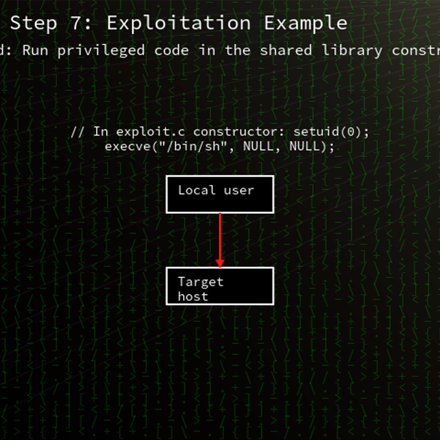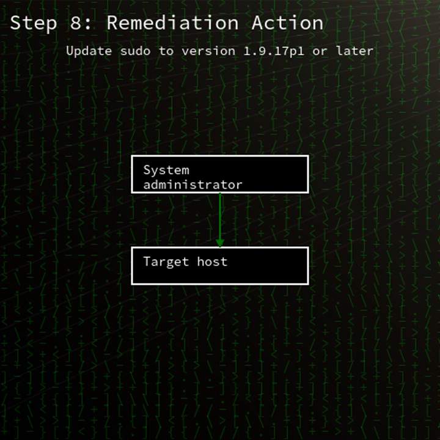If you're running sudo on Linux or macOS, you need to patch immediately. Update to version 1.9.17p1 or later. Review any automation or scripts that use -R or chroot, and lock down file permissions on chroot directories. As always, apply the principle of least privilege and monitor sudo logs for unusual activity. Stay safe, and thanks for listening to Cyberpatch Podcast.